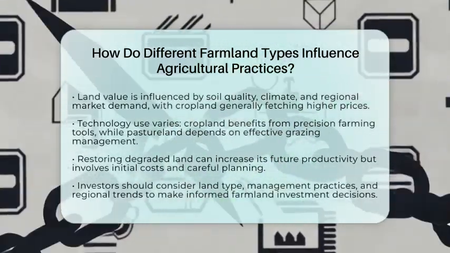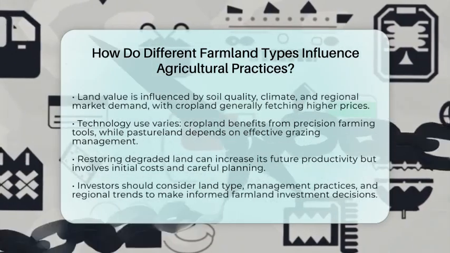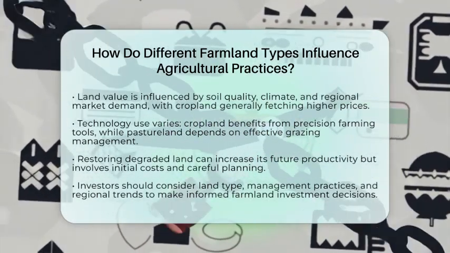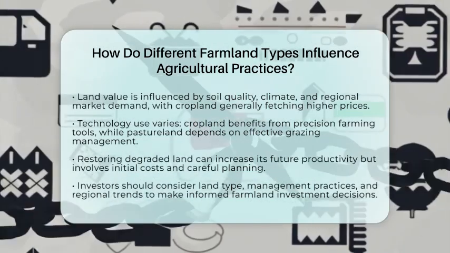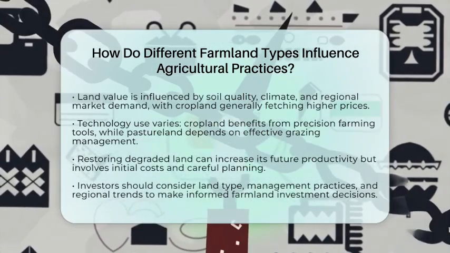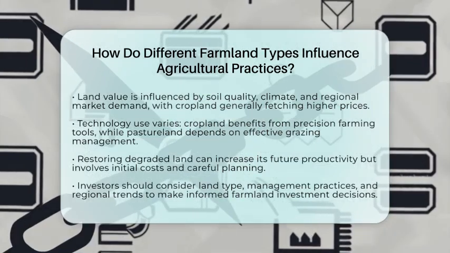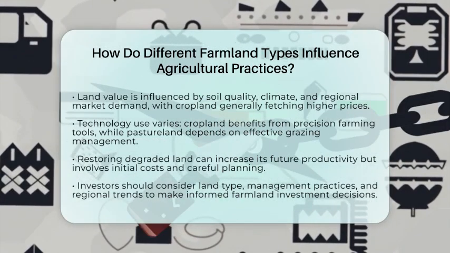For example, cropland with rich soil and good climate can produce high yields, boosting land value. Pastureland suited for grazing might have lower immediate returns but offers steady income and ecosystem benefits.